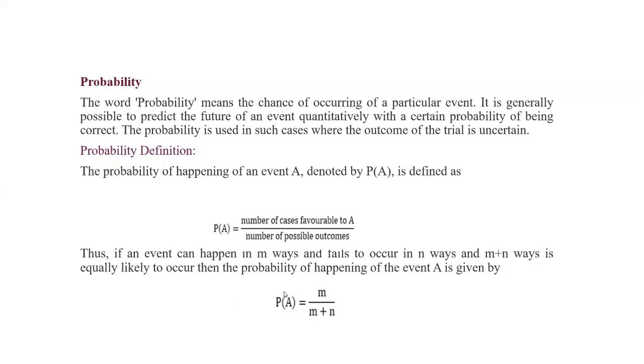So we know the definition. As per the definition of probability, the number of favorable outcomes of A is divided by the number of possible outcomes. Here the number of possible outcomes is m plus n, and the favorable outcomes for event A is m. So the probability of A is equal to m upon m plus n.